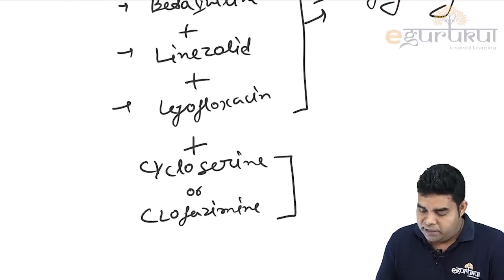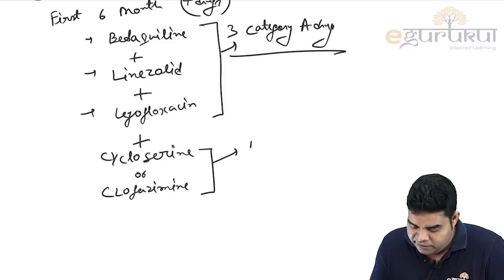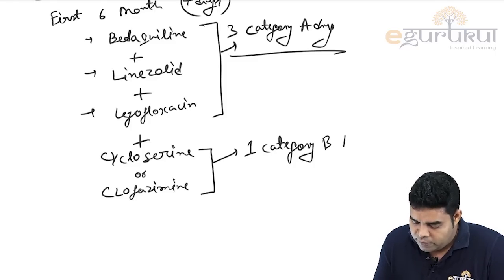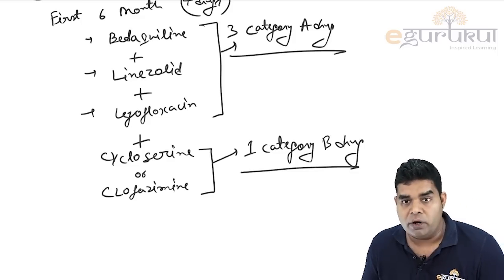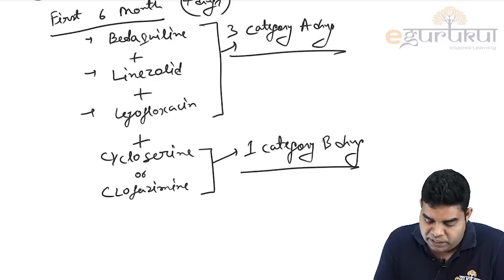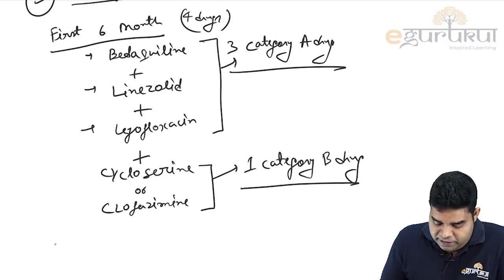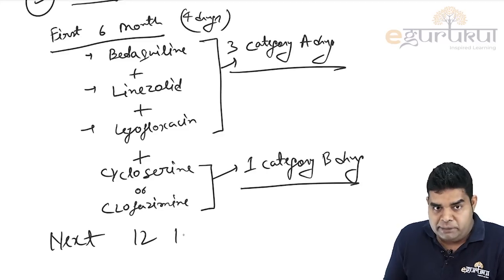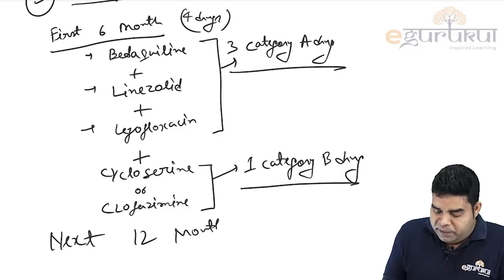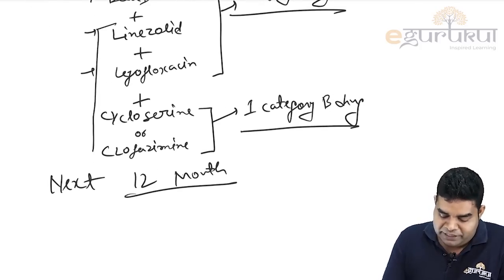These 2 are category B drugs. So we give 3 category A drugs and 1 category B drug. This is the treatment in the first 6 months, the 4 drugs. Then in the next 12 months, because total therapy is 18 months, very simply, except bedaquiline, all the others are given.